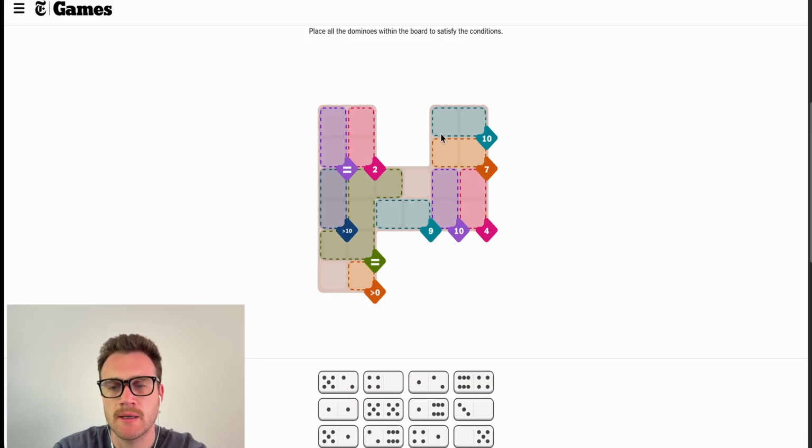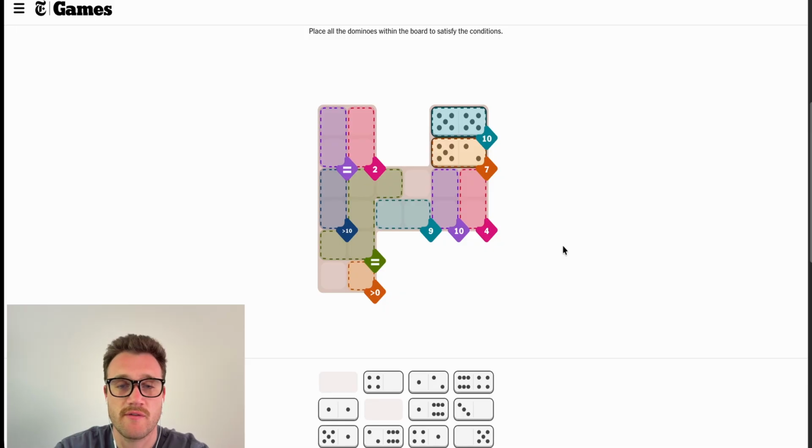Okay, new plan. Let's see if we can solve this 10 while also solving the 7. We can solve it like this. We can solve it like this. Let's leave that for now. Let's see if we can do the 10 and the 4. Couple ways to do it.